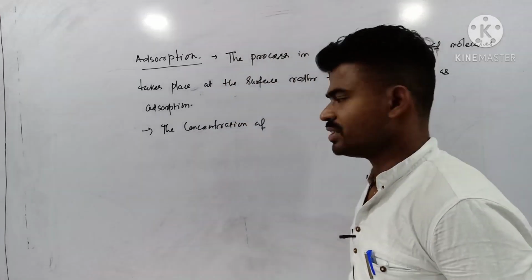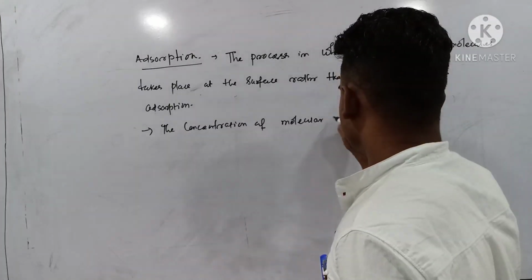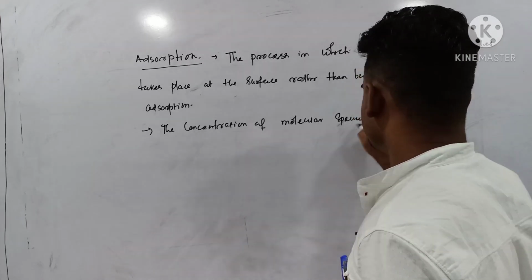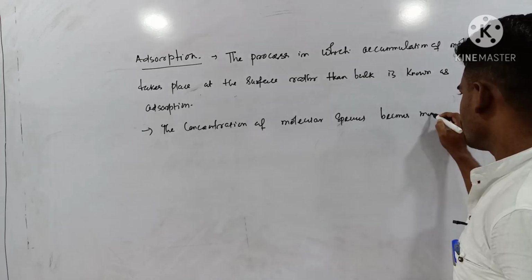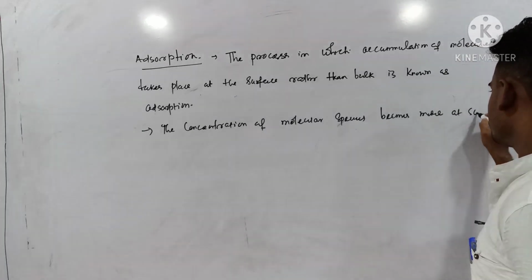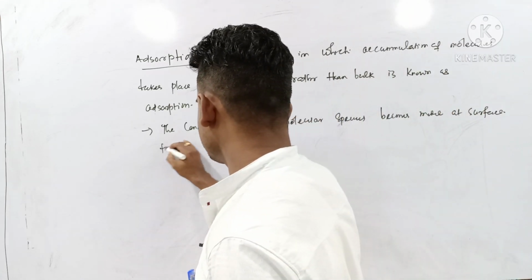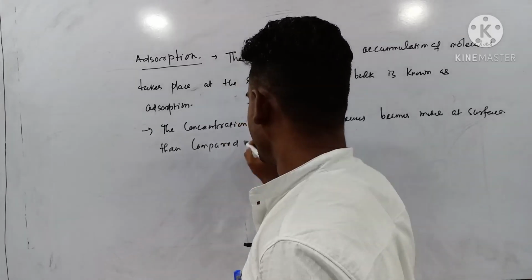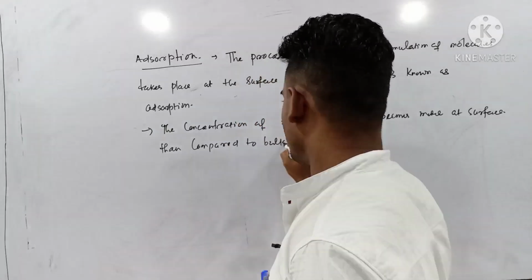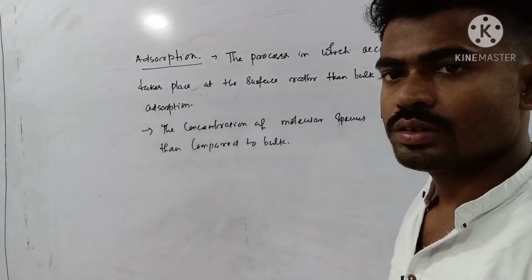As a result, the concentration of the molecular species becomes more at the surface compared to the bulk. That is called adsorption. Is that clear?